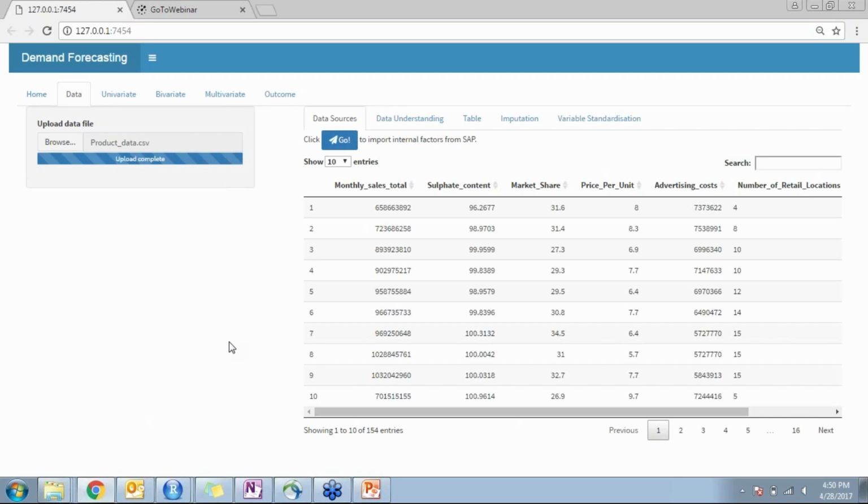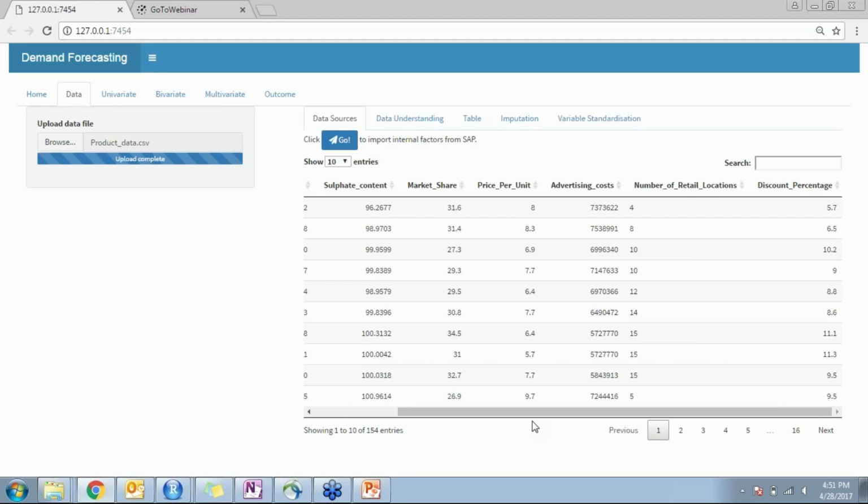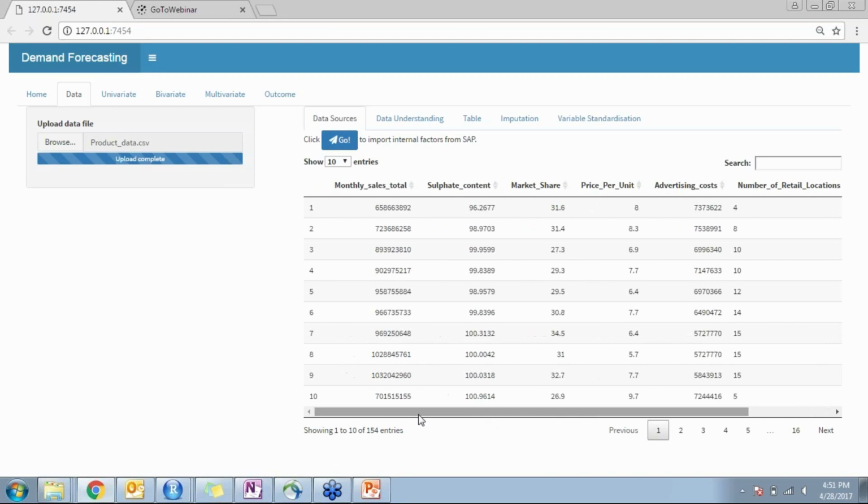This data has been selected and imported to the model that we have developed. The model starts with monthly sales data, that is the time series data. With respect to that data point, what are the other variables that can influence it? We call these influencing variables independent variables. These independent variables include sulfate content, market share index, price per unit, advertising cost or marketing cost, number of retail outlets, discount percentage, and other factors that we are discussing here.